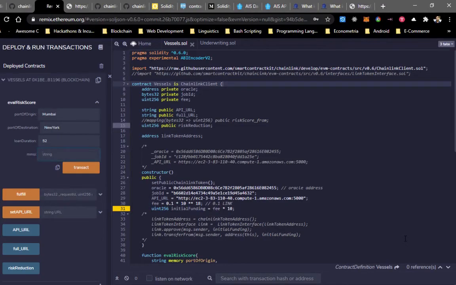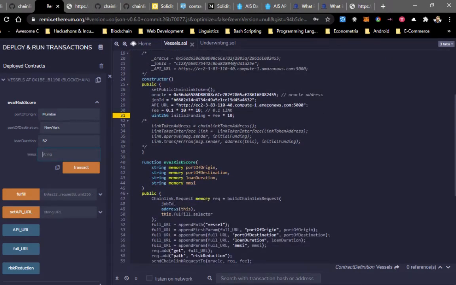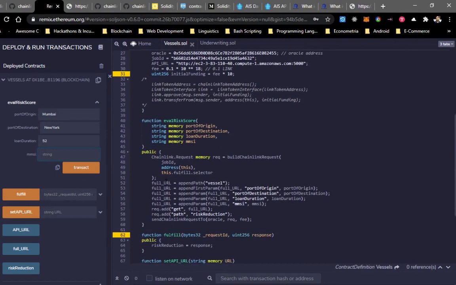This is our vessel status assessment contract. It points to a custom-built API that returns a risk reduction number. This is the function that we use to evaluate the vessel status. When we call this function, our contract will call a job on the link pool oracle. We need to pass the ports of origin and destination of the voyage, as well as the MMSI identifier of the vessel as parameters of the GET request, so that our API knows which vessel to track.